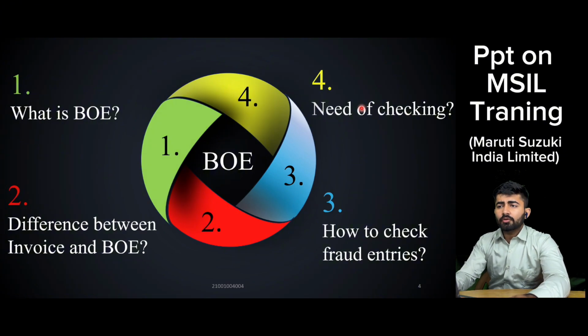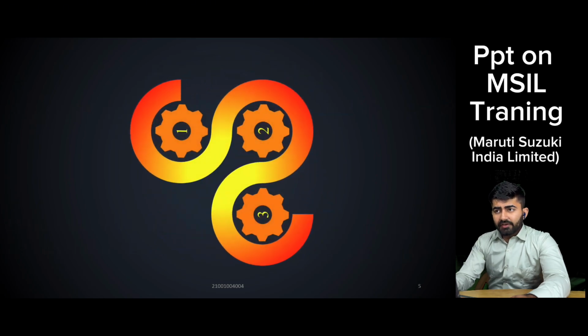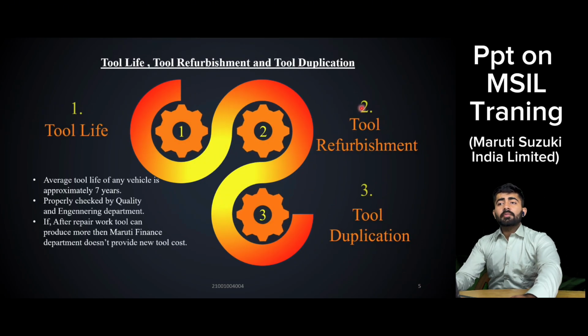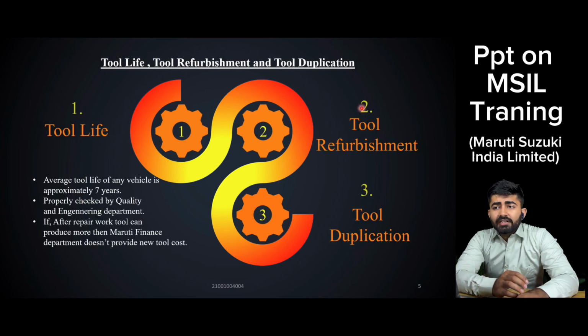Now coming to the next topic, that is known as tool life, tool refurbishment and tool duplication. What is tool life? When the vendor is given business, Maruti provides the vendor a complete tool. Each and every tool has a tool life. The average life of a vehicle is approximately 7 years, so taking an example of 7 years as tool life.